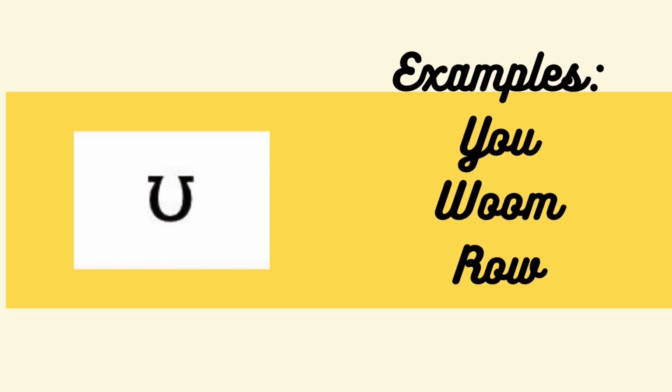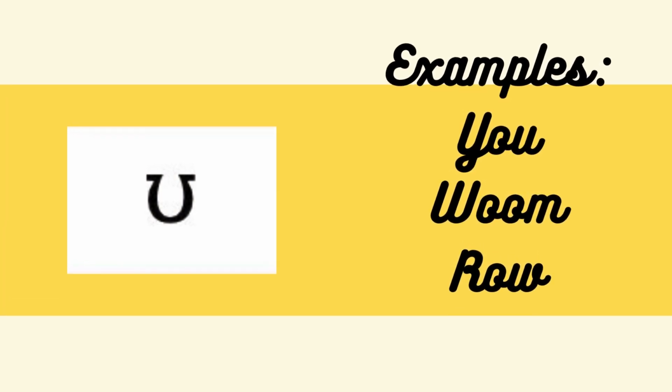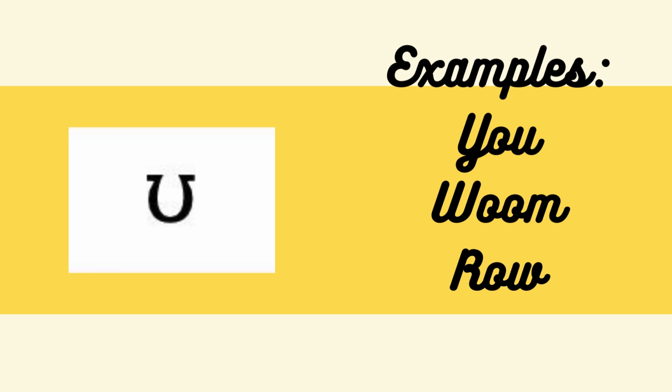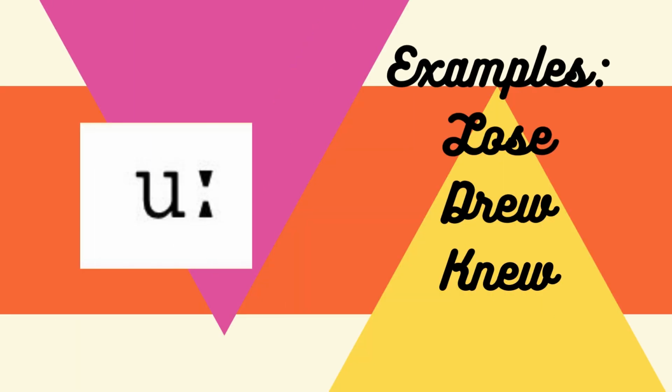The next one, the symbol that represents it is an omega sign, and the way we pronounce it is oo. The examples are you, womb, and grow. The next one is a u, and the way we pronounce it is oo. The examples are lose, drew, and you.